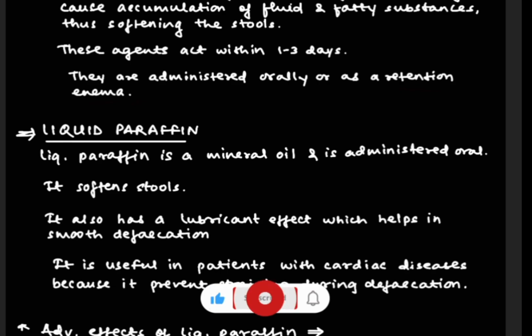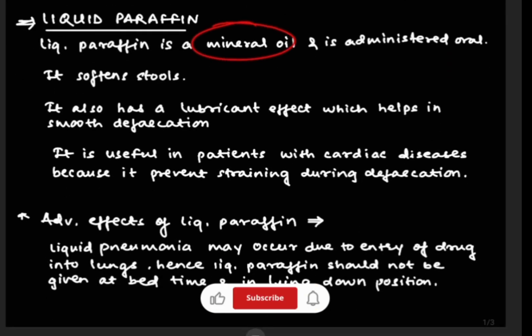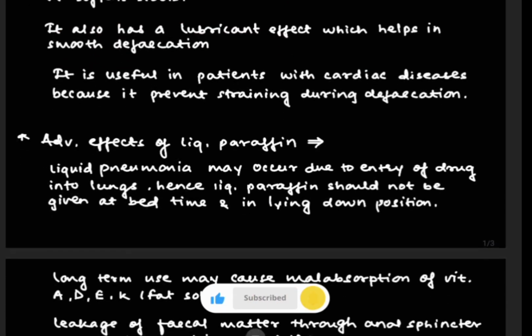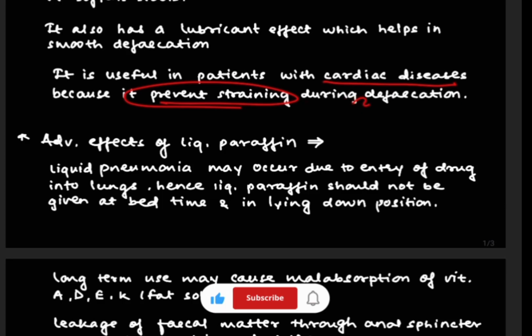Now we are going to talk about liquid paraffin. Liquid paraffin is a mineral oil and it is administered orally. It softens the stool, and it also has a lubricant effect which helps in smooth defecation. Moreover, it is useful in patients with cardiac diseases because it prevents straining during defecation.